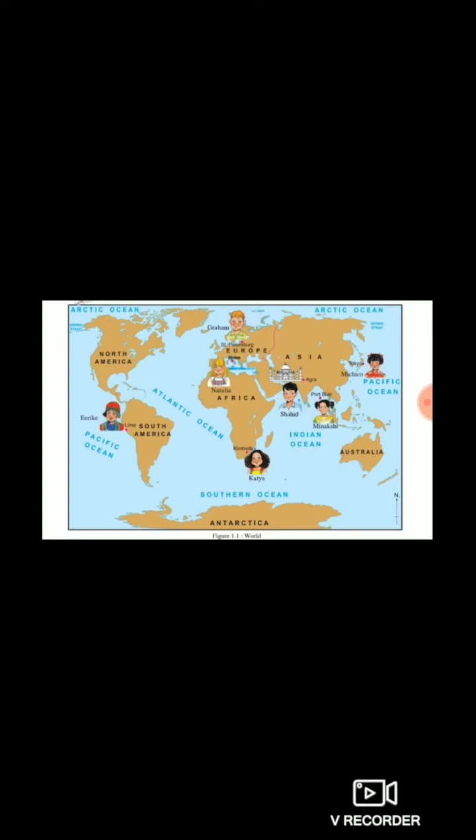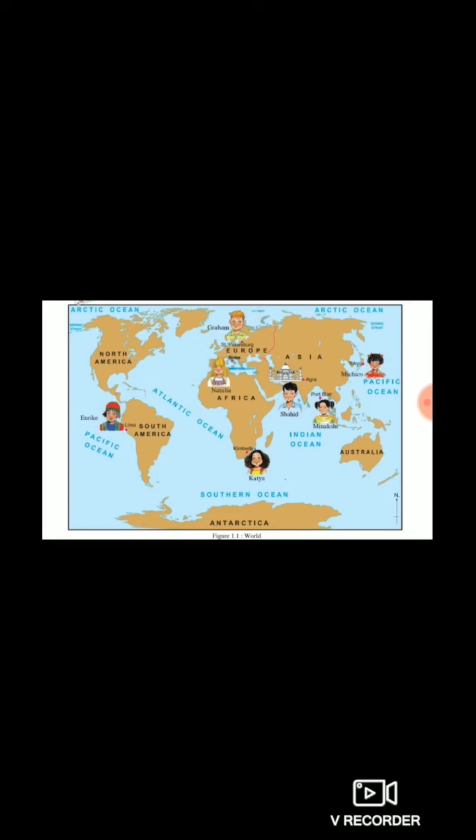But when each one of the children told the direction from their respective places, the answers were different. When I ask you the location of the Taj Mahal, the answer is the same, that is Agra.